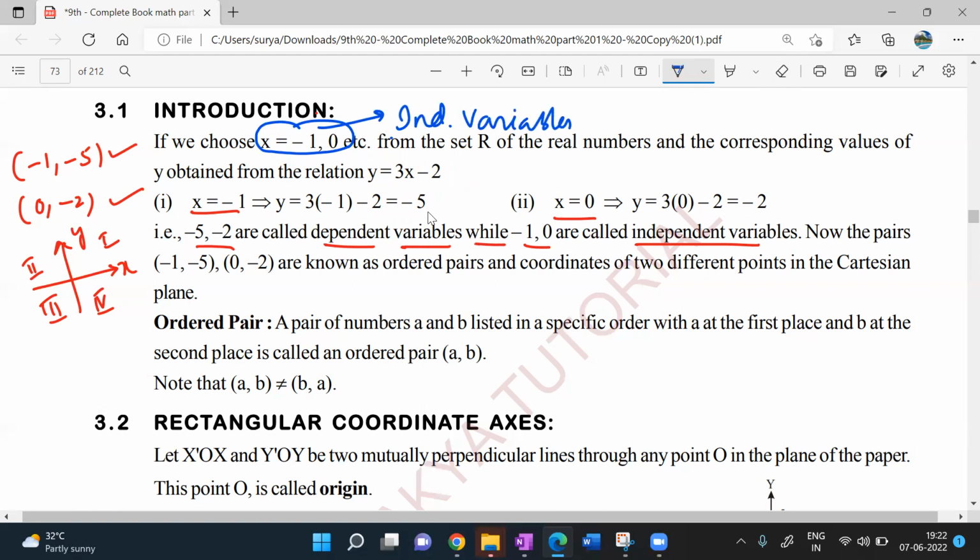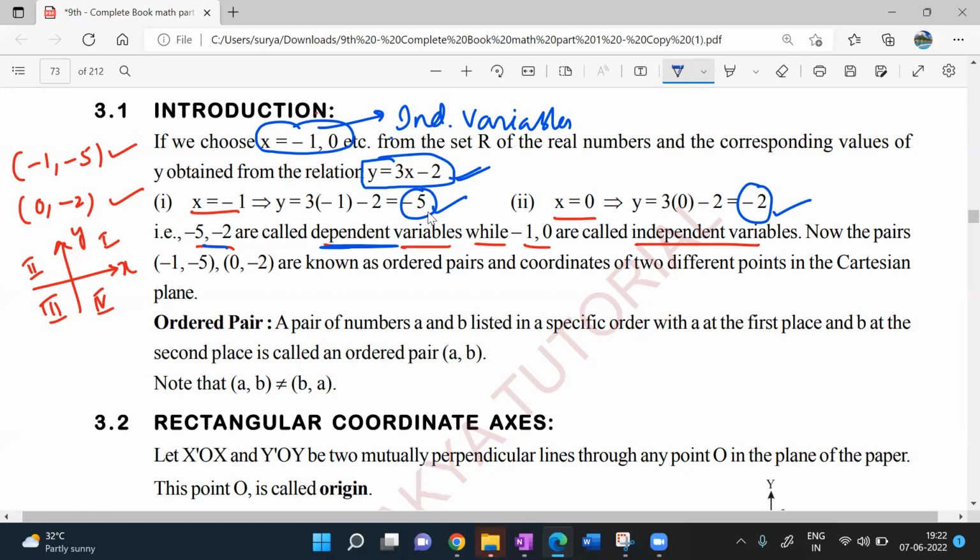Why are they independent variables? They are fixed ones. Whichever is fixed, they are independent. Now look at this here. This is the relation I have given to you. If x value changes, y value will be changing here, right? So y is dependent or not now? Now -5 I got here, -2 I got now. So this -5 and -2 both are what? Both are dependent variables.